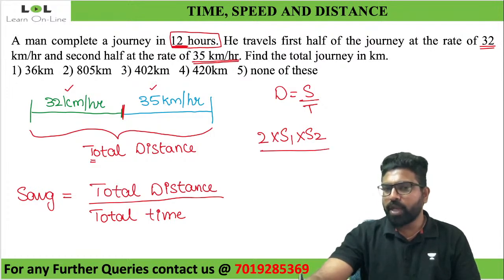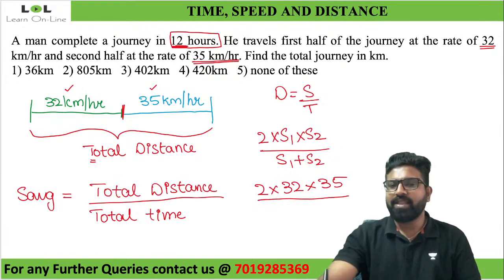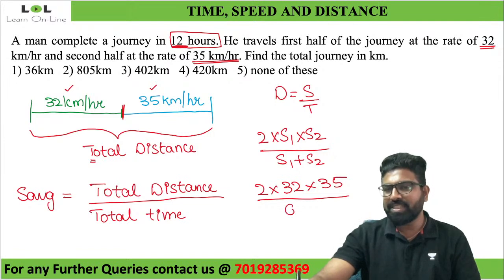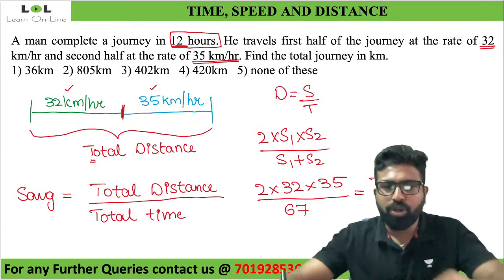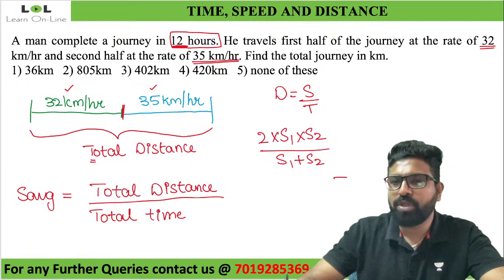So what is 2 times S1 into S2? S1 is 32. So 2 into 32 into 35, the whole divided by 32 plus 35. 32 plus 35 will be what? 67. Let me write this on top so that it'll be clearly visible to you guys.